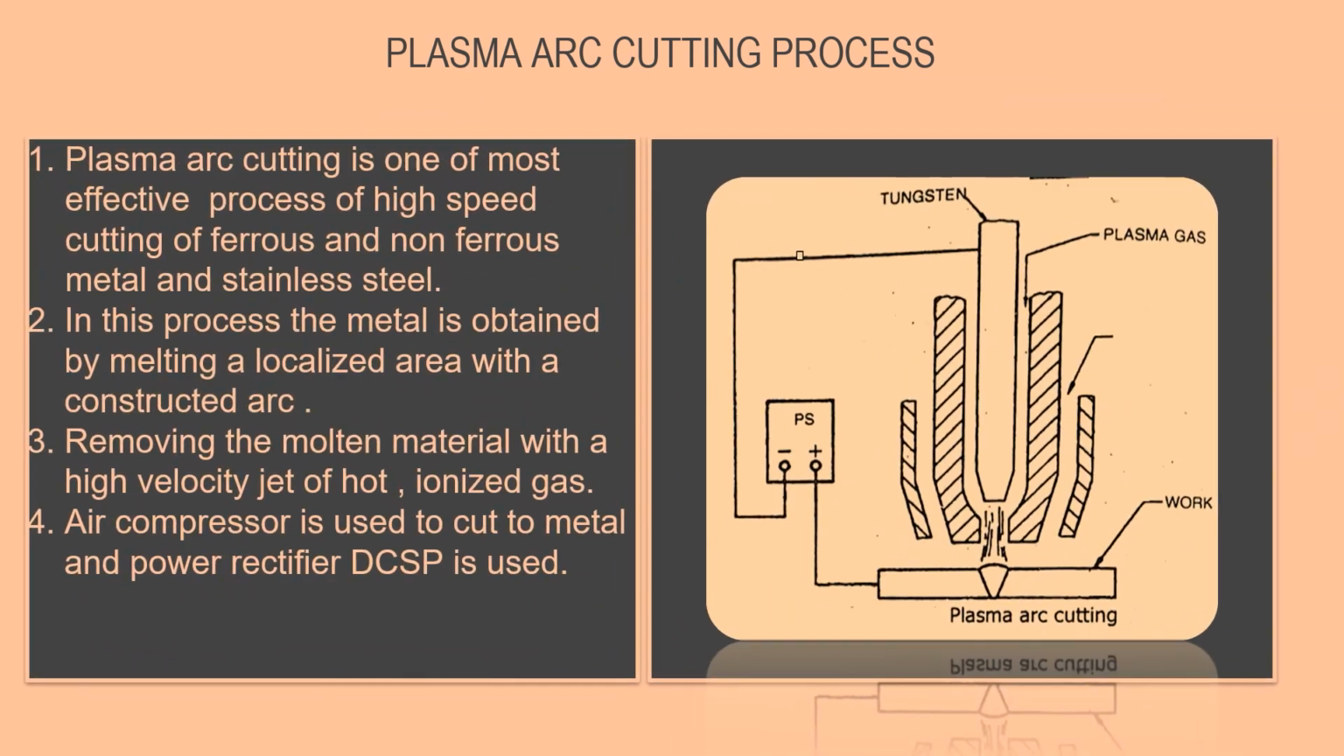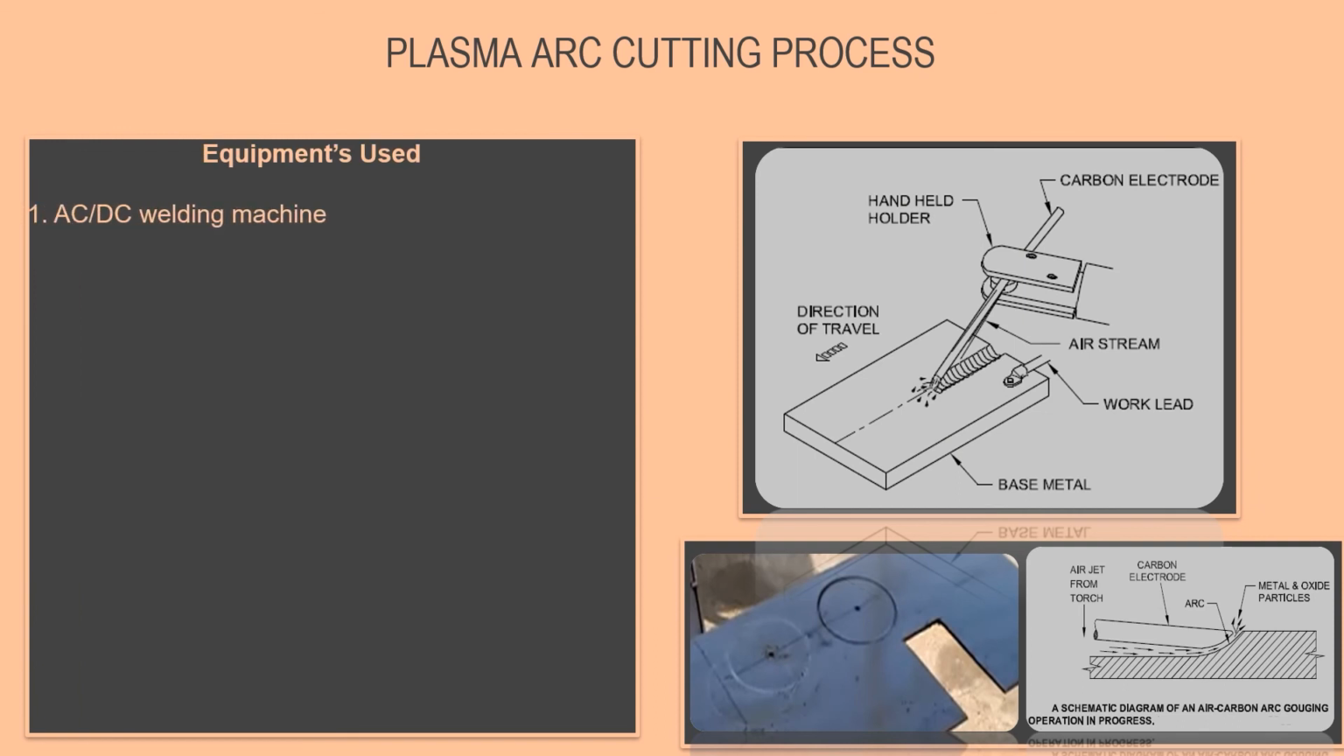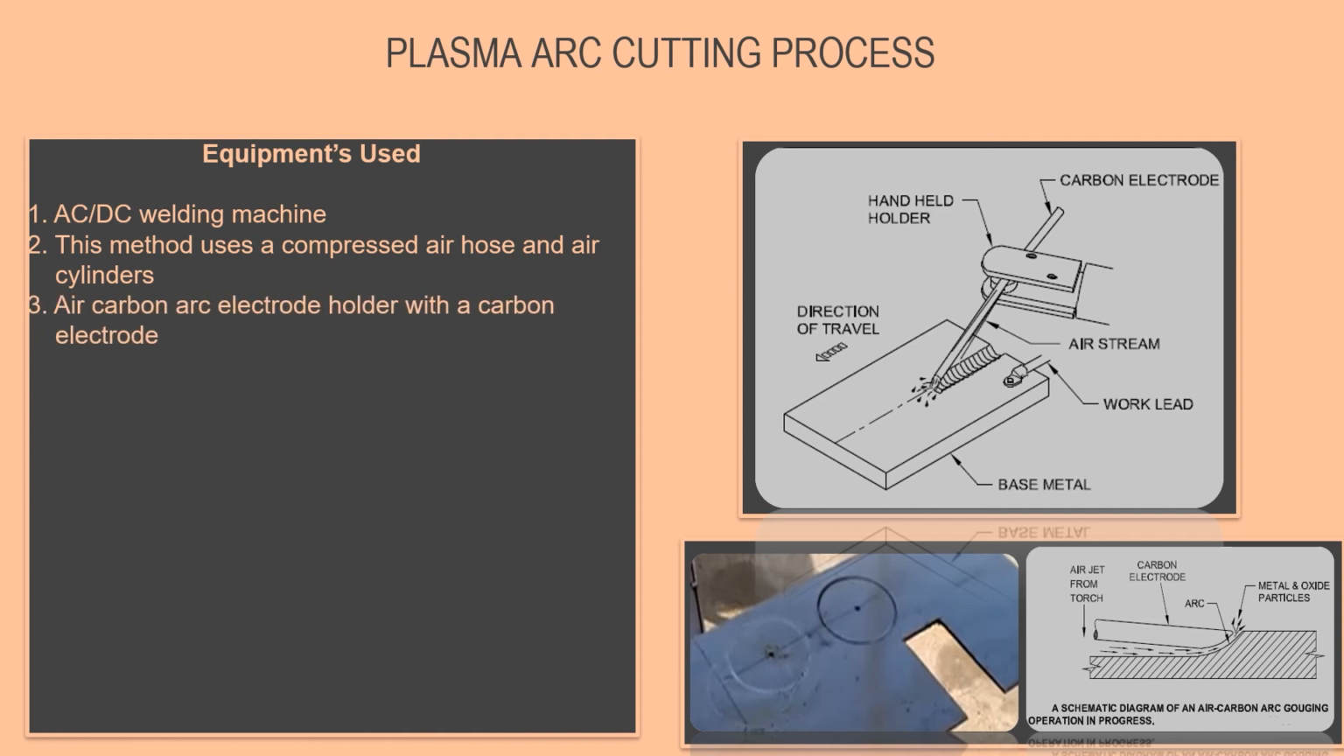In the plasma arc cutting process, high-speed cutting of ferrous and non-ferrous metal and stainless steel takes place. An air compressor is used to cut the metal and a DCSP power rectifier is used. In this process, the equipment used and the processes are briefly described. Let us take some minutes to understand the same.